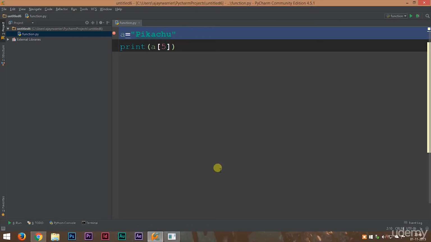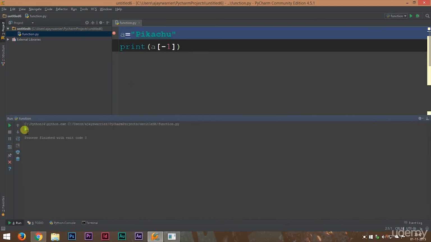Welcome back everyone. We were talking about the cool things you can do with strings. In case you provide -1 inside the square brackets of our previous program from our last lecture and run this, we can see that we get our last character. So in order to get the last letter, you can use -1. To get the second last letter, you can use -2.